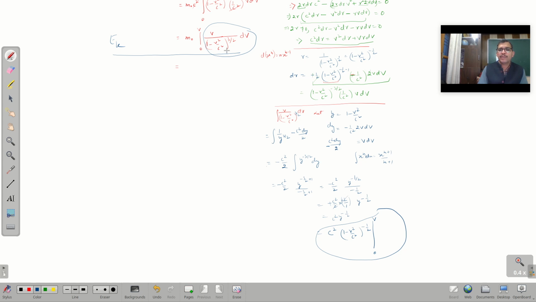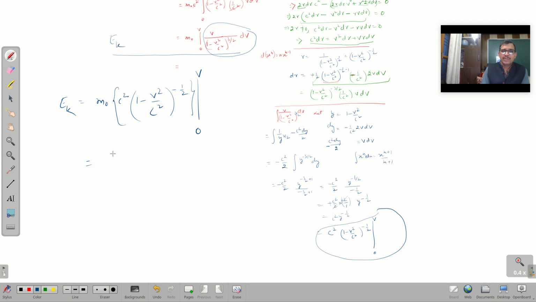So if I put its value here, then this ek will become m naught c square 1 minus v square over c square raised to power minus 1 by 2, and here it is 0 to v. It is the limit of the velocity.